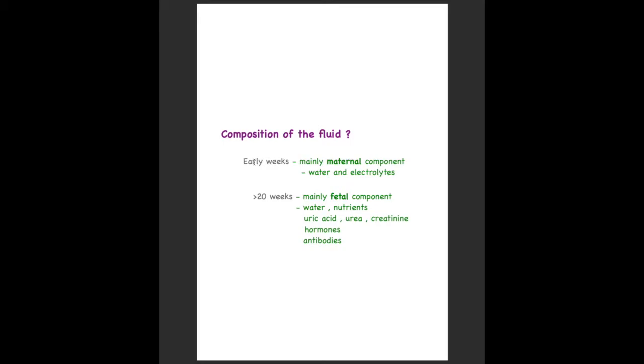In early weeks, it is majorly made from the maternal component. That is, the mother's body contributes to the formation of the amniotic fluid, that is water and electrolytes. So it is mainly made by the maternal component. But as the fetus grows and becomes more than 20 weeks old, the amniotic fluid is made up of mainly fetal component. That is, the fetus contributes majorly to the amniotic fluid composition. So now the amniotic fluid contains water, nutrients, uric acid, urea, creatinine, hormones, and antibodies.